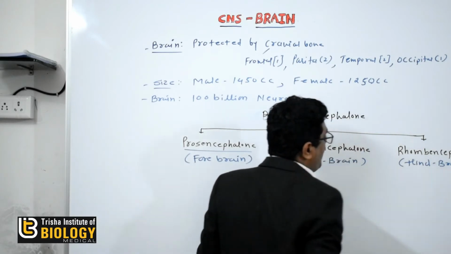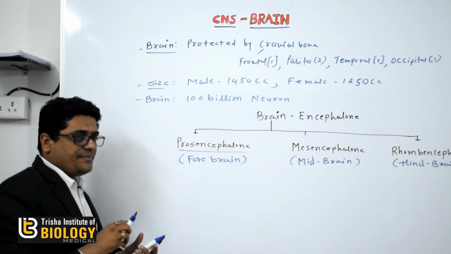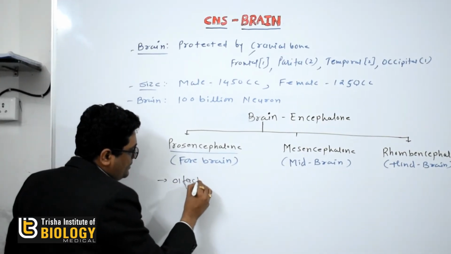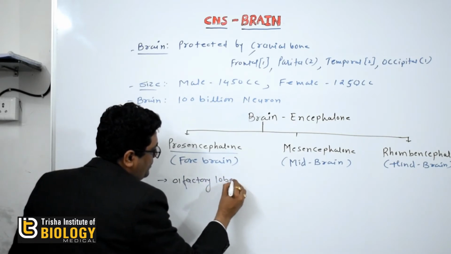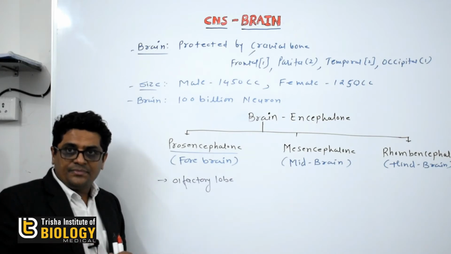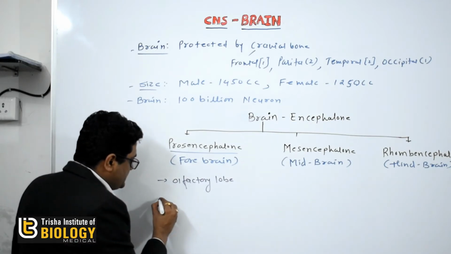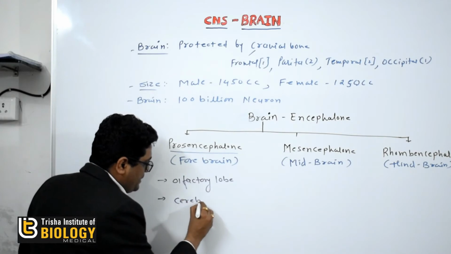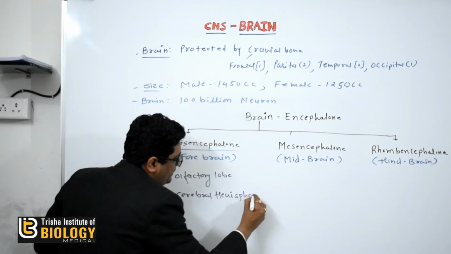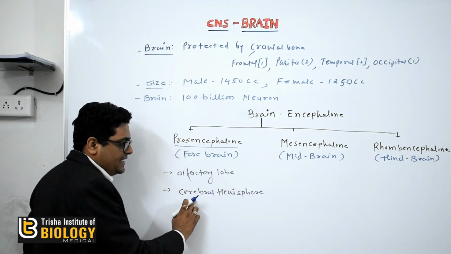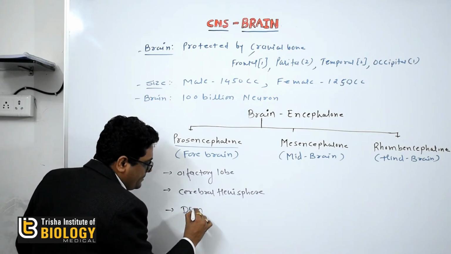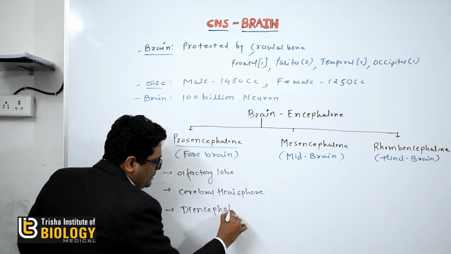Now, what are the parts present in the prosencephalon or the forebrain? So, forebrain possesses the olfactory lobe, means they are responsible for the sensation of smell. Okay. The second part is the cerebral hemisphere, and the third part is known as the diencephalon.